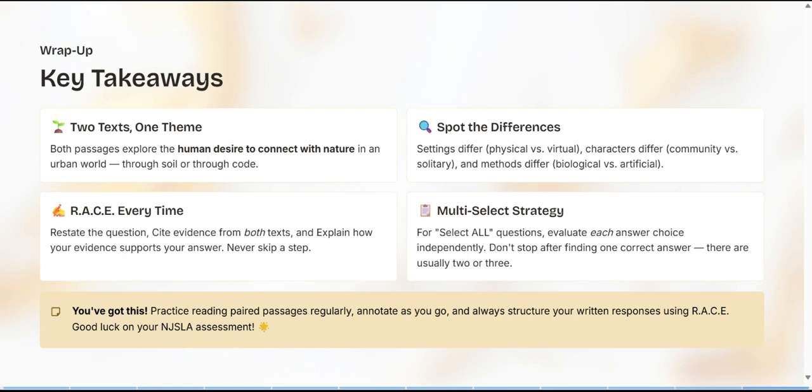Multi-select strategy. For select all questions, evaluate each answer choice independently. Don't stop after finding one correct answer. There are usually 2 or 3. And you've got this. Practice reading paired passages regularly. Annotate as you go. And always structure your written responses using RACE.